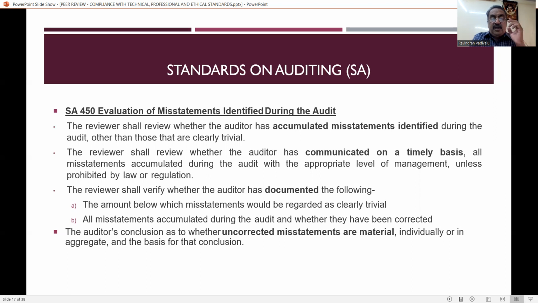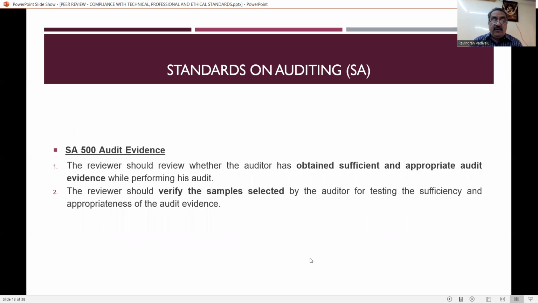Everything has to be properly documented. Then the auditor's conclusion as to whether uncorrected misstatements are material. Suppose there are any uncorrected misstatements that are material, individually or in aggregate, and the basis for that conclusion. If the auditor says the misstatement is not material, they have to record everything, and it is a duty of the reviewer to see whether the auditor's conclusion is correct or not. This is with reference to SA 450.